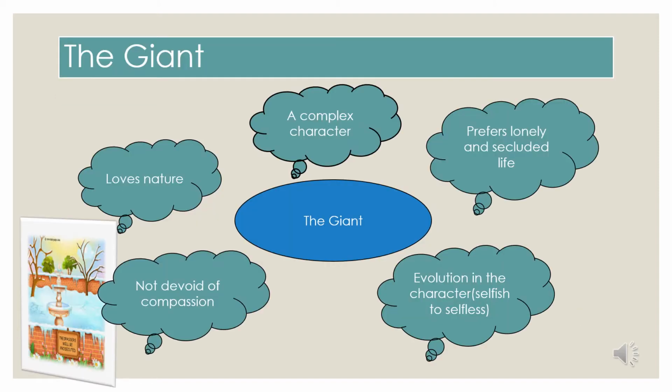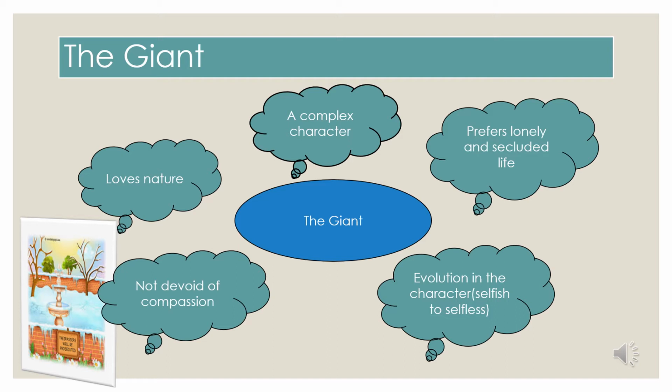So children, as it is said, there is only one character, that is the giant. And as I told you, the whole story is revolving around the character of the giant. The whole story is about the development of the character, the giant. The whole story is about the evolution of his character.